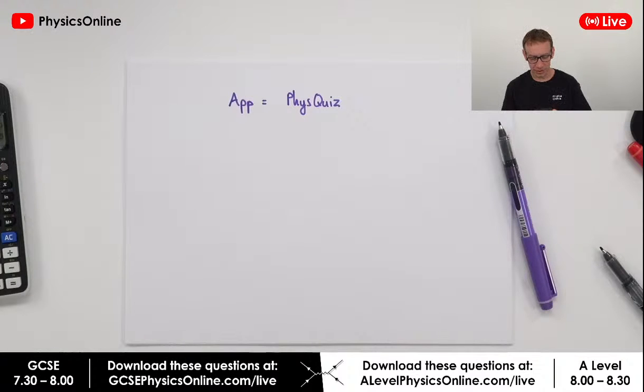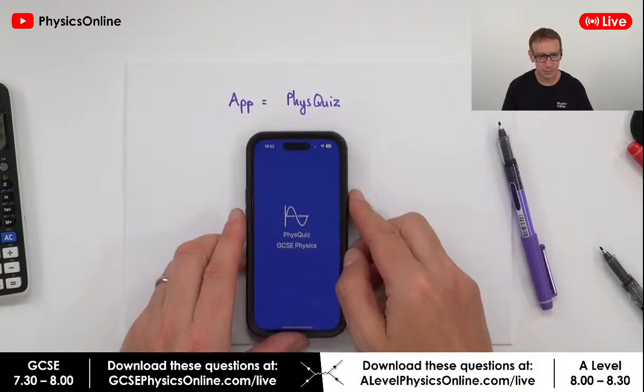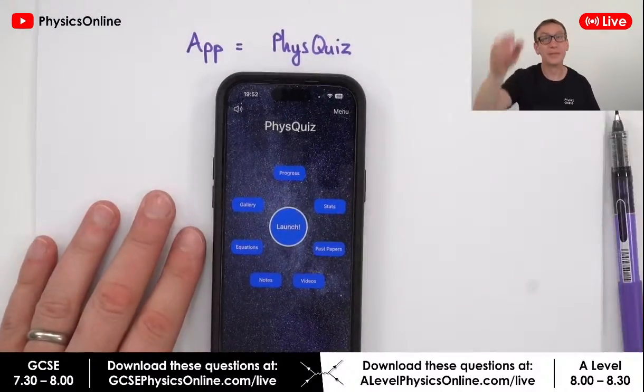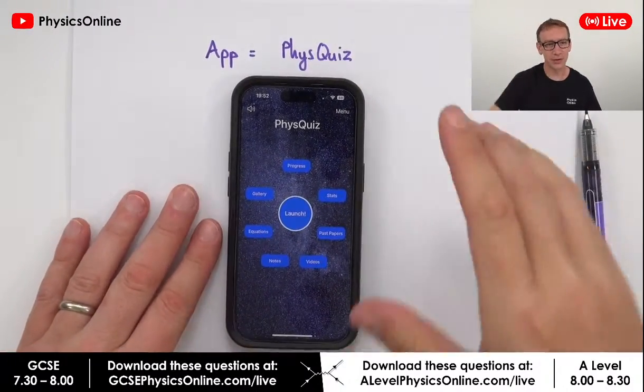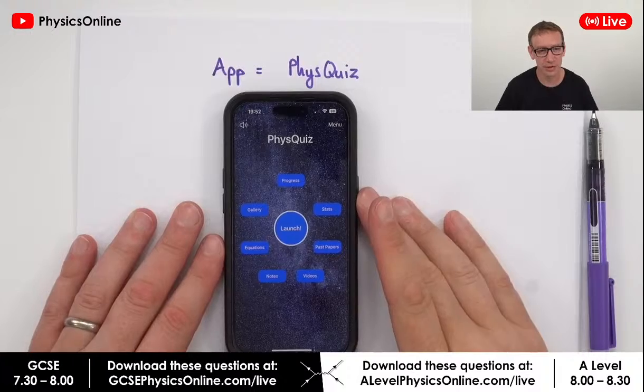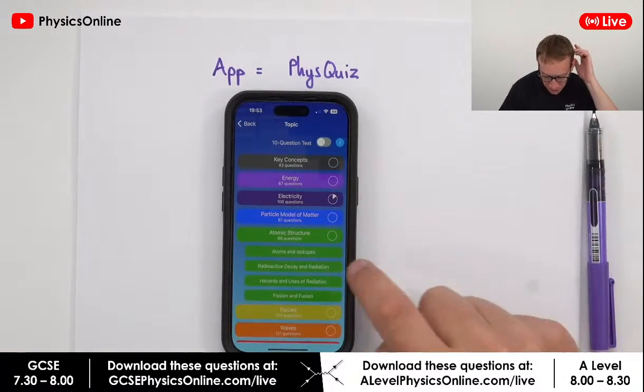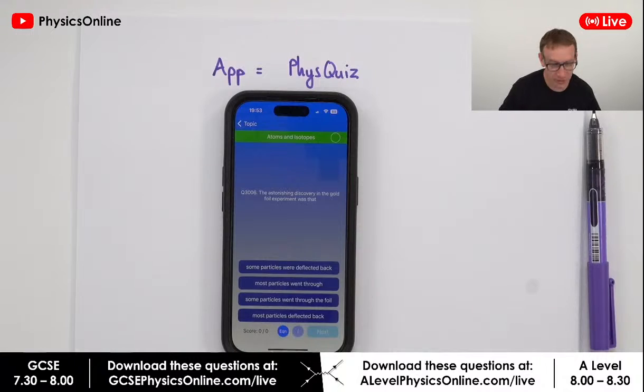So this Phys Quiz, I'm just trying to find my phone. Where is it? Okay, so here it is. Right, Phys Quiz, GCSE Physics. I'm just going to put it out a bit so everybody can see what it's called. I know somebody in the chat's going to ask what it's called. It's on the App Store. We're going to launch. We're going to do some atomic structure, so let's do atoms and isotopes.